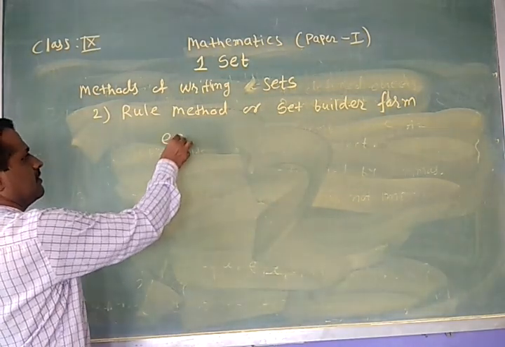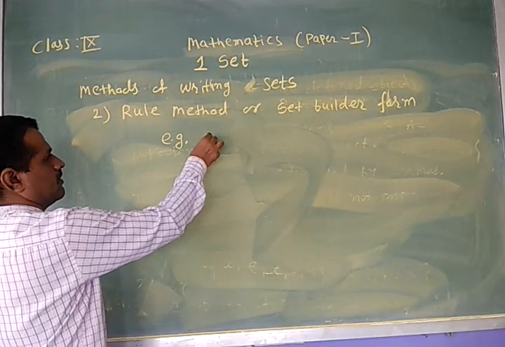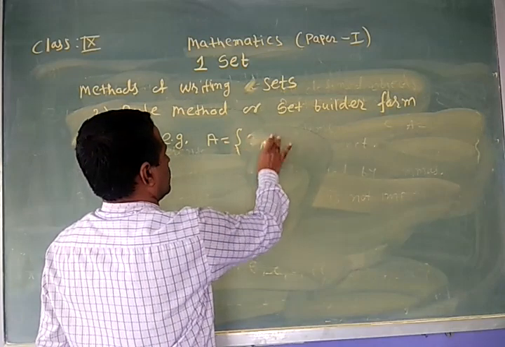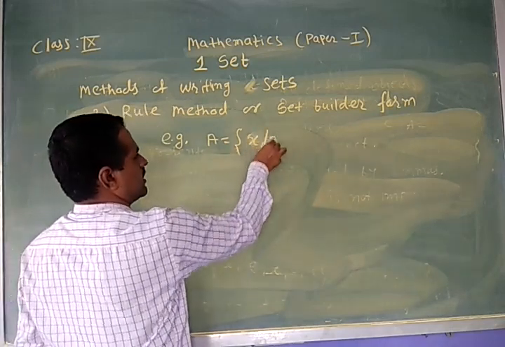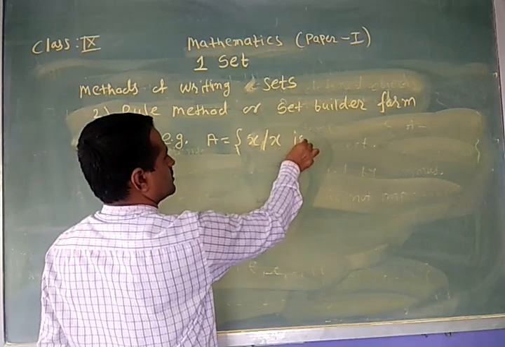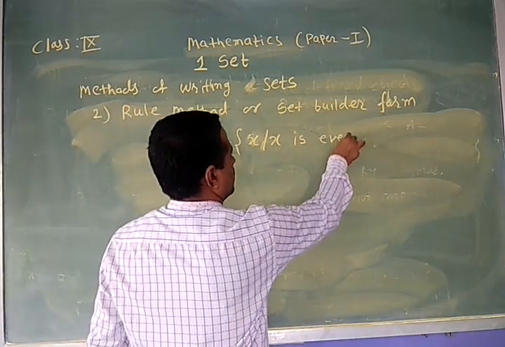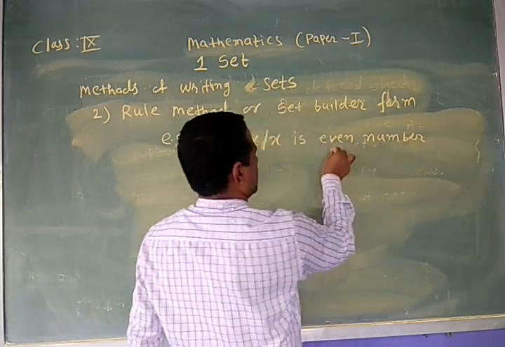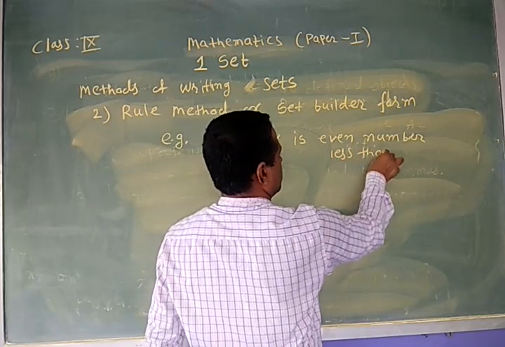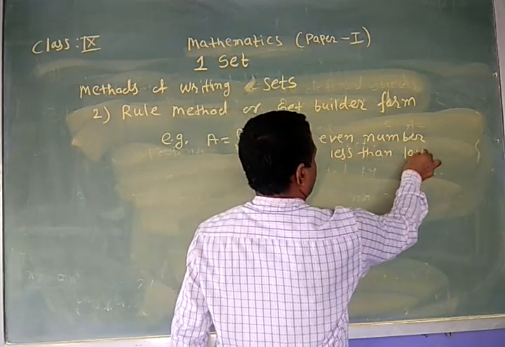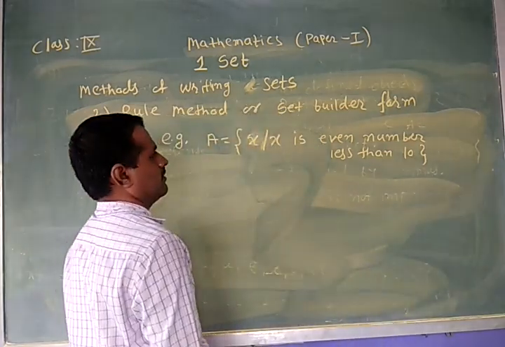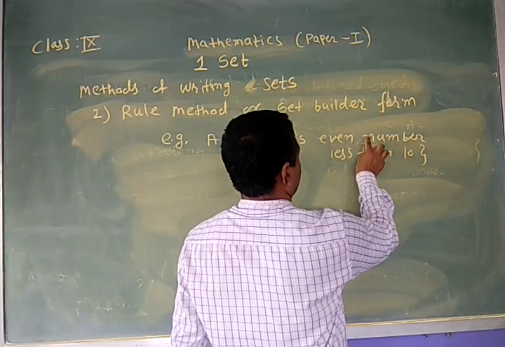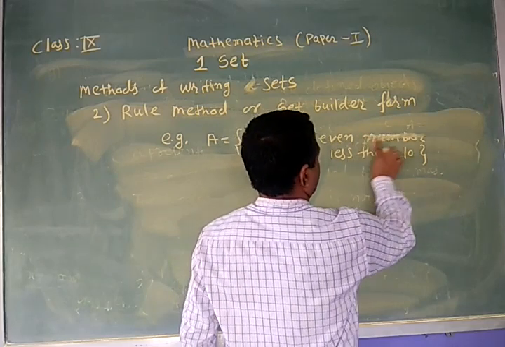Example, set A is equal to x such that x is an even natural number less than 10. Here, even natural number.